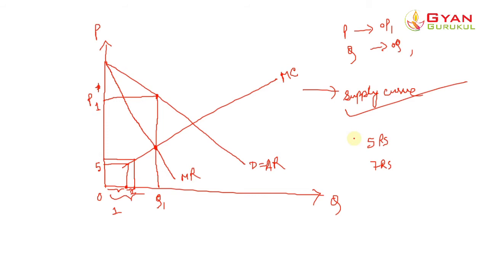So rupees 5 would be the minimum price that the monopolist would charge the monopsonist for the first quantity of the product, clear? So he would see that this point representing the first quantity at rupees 5 is the minimum price that would be charged by the monopolist to him.